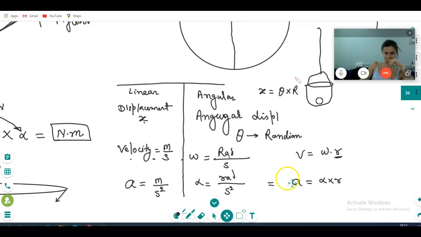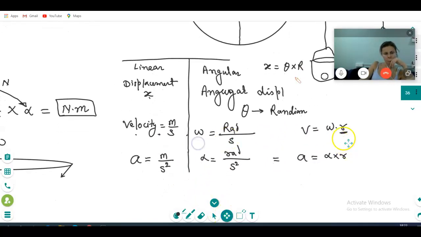See, this is the radian unit. Now omega is velocity in meter per second, divided by r, the distance, so it is 1 by second. But it is theta, since the unit is not there, we have to take theta.